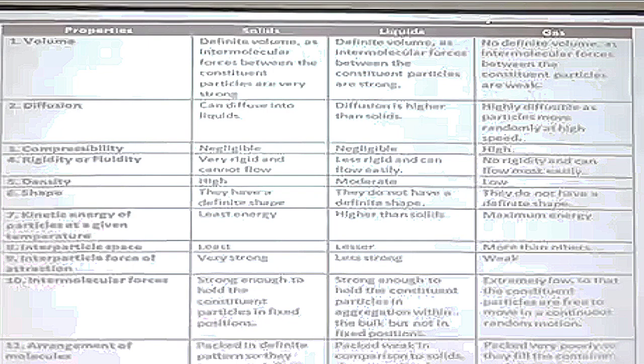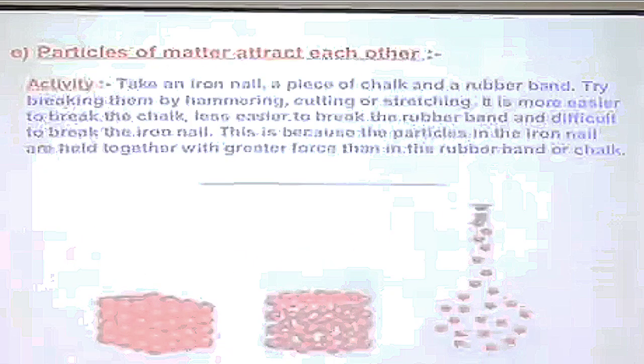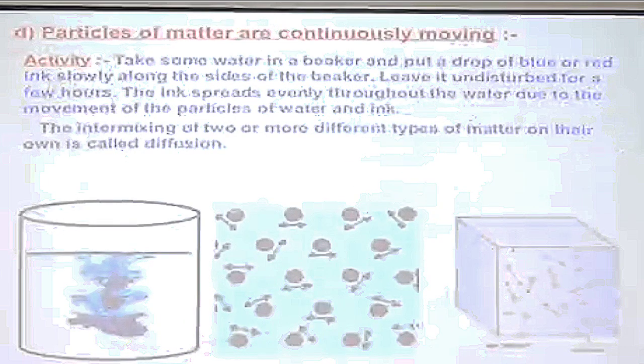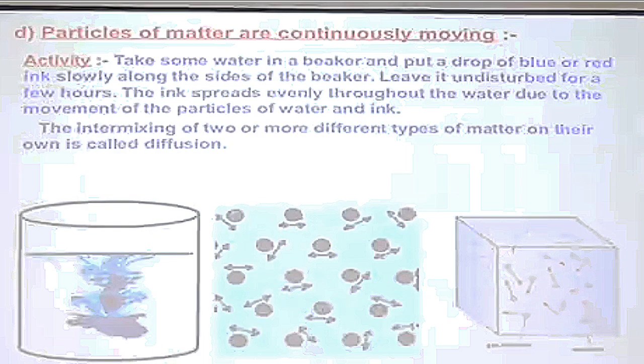Now, based on the property that all particles of matter are moving all the time, one type of matter mixes with the other type of matter if they are kept in contact. This process of intermixing of matter of two or more different types we call diffusion.